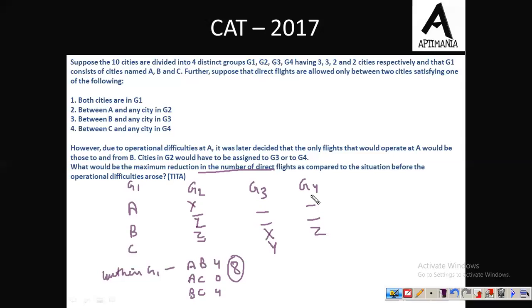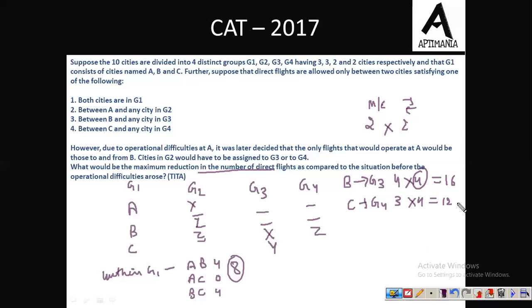Now see, we need to calculate the number of flights which connect B to G3. अब B से G3 के connection रहेंगे. Now how many cities do we have in G3 now? 4. And for each city, how many options do we have? 4 options. This 4 we have already discussed earlier. कि 4 कैसे आ रहा है? For morning and evening we have 2 options, and for return and onward journey we have 2 options. So total 16 flights would be required over here. And from C to G4, 3 cities are there in G4, and the options per city is 4, so 12.